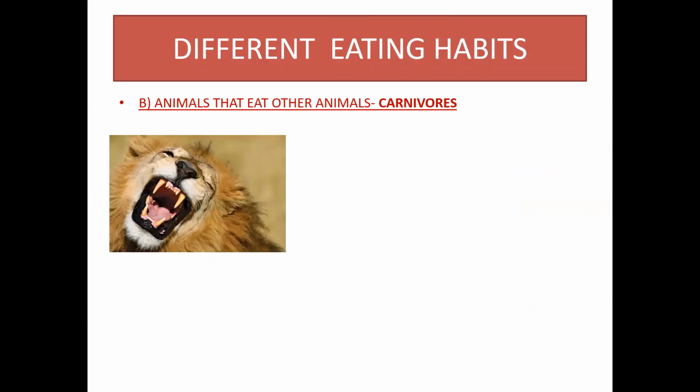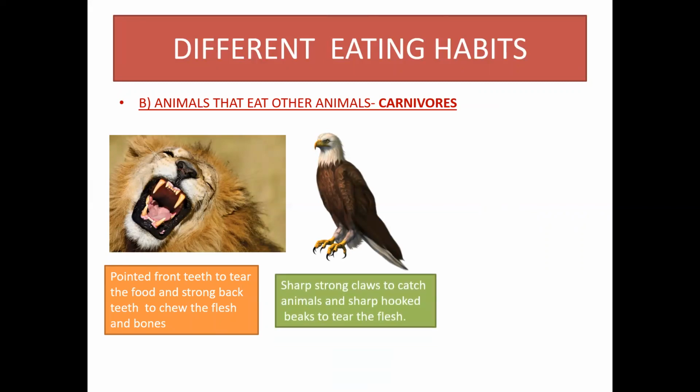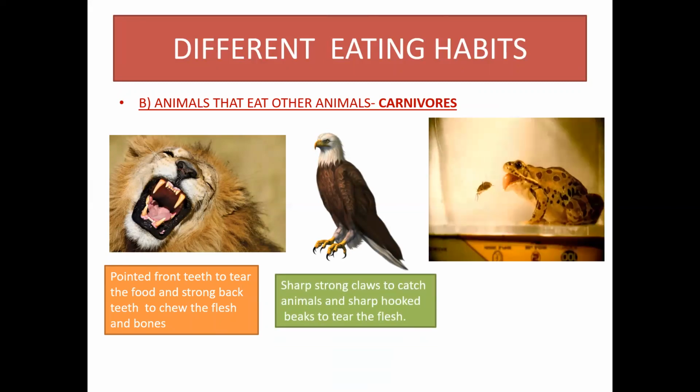Animals that eat other animals. Animals such as lion, wolf, frog, lizard, snake, eagle, or owl eat other animals. They are called carnivores. Lions, tigers, and other meat eaters have sharp pointed front teeth to tear the food and strong back teeth to chew the flesh and bones.